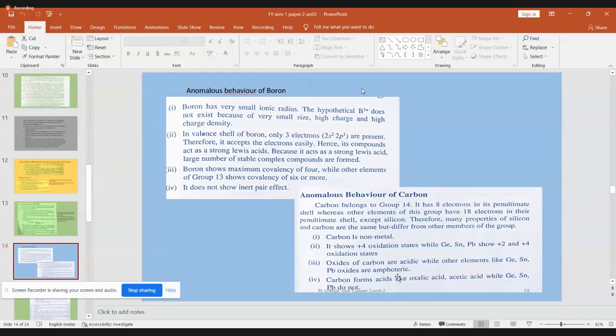Next, carbon forms acids. Name some acids formed by carbon: you can say acetic acid, oxalic acid, some organic acids. Whereas germanium, tin and lead will not form such acids. They don't have the capacity to form oxalic acid, acetic acid, etc.